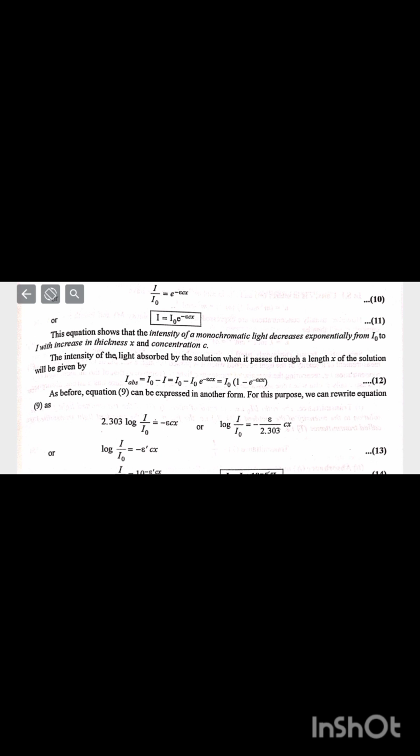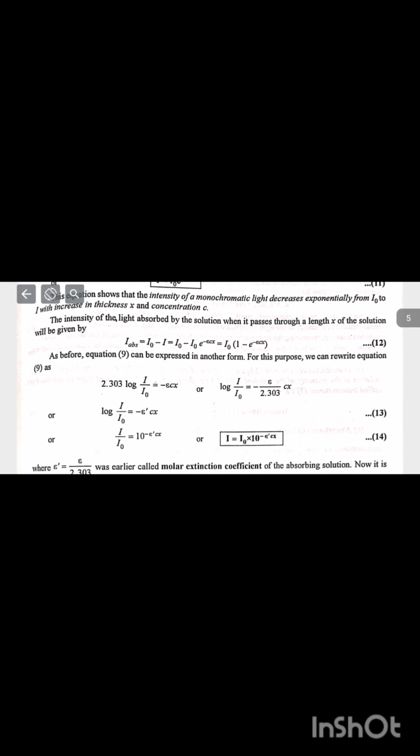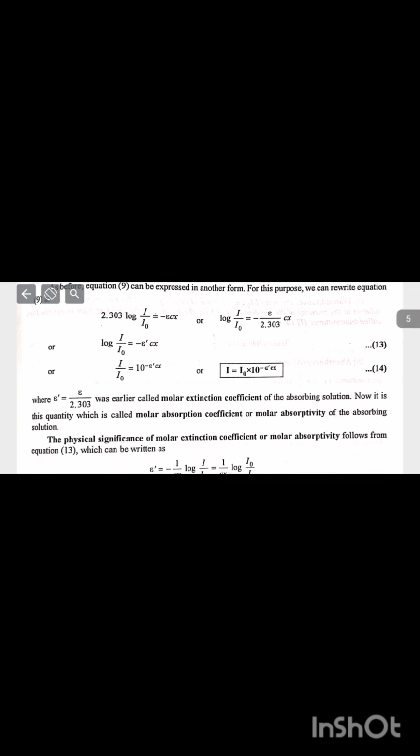The intensity of the light absorbed by the solution when it passes through a length x of the solution will be given by, as before, equation 9 can be expressed in another form. For the purpose, we can rewrite equation 9 and finally we get I is equal to I naught into 10 to the power minus psi dash cx, where psi dash is equal to psi upon 2.303, called the molar extinction coefficient of the absorbing solution. Now it is also called molar absorption coefficient or molar absorptivity of the absorbing solution.